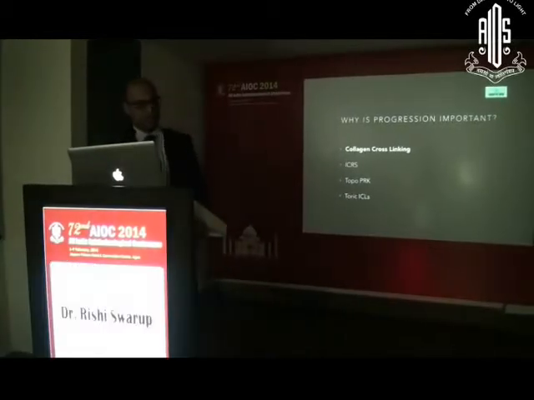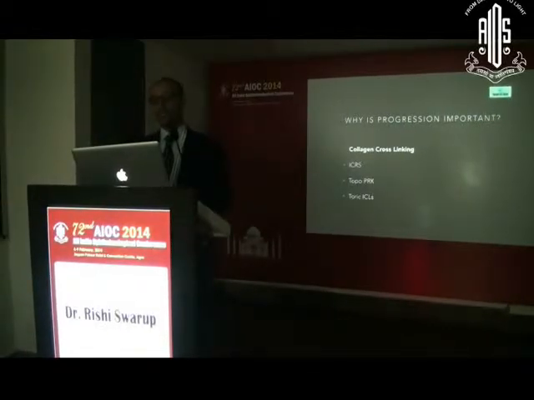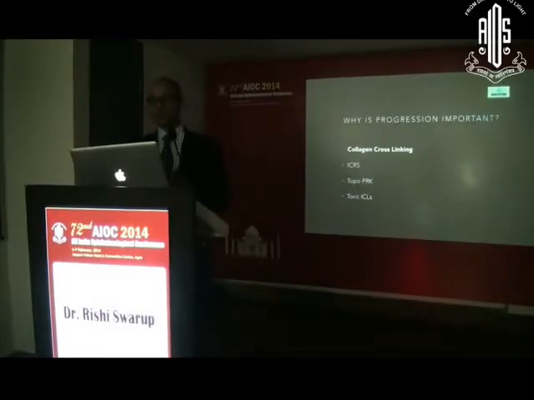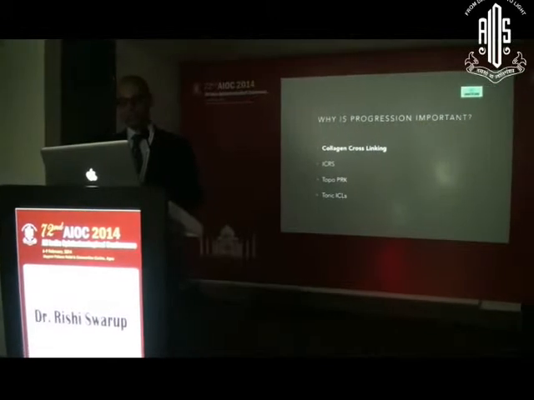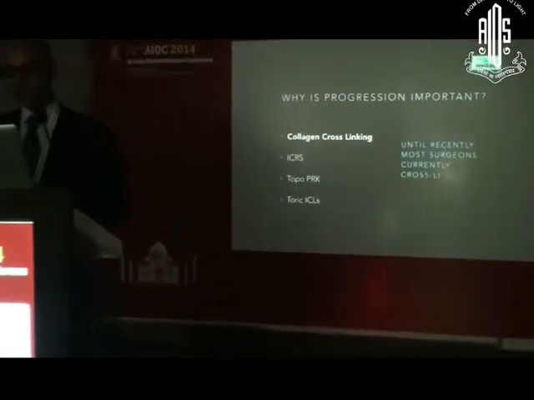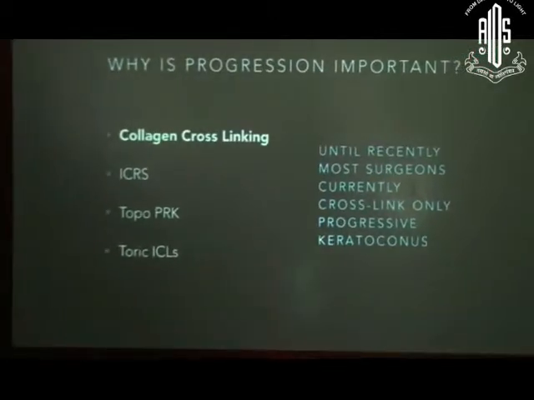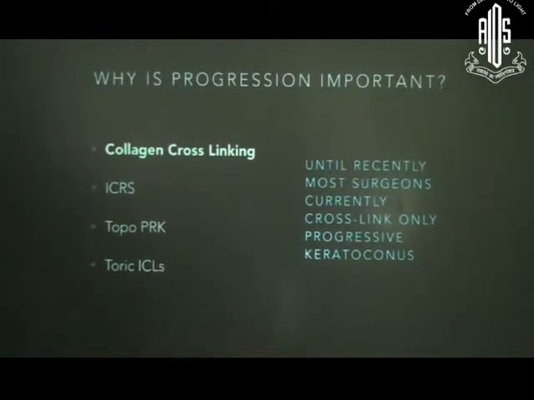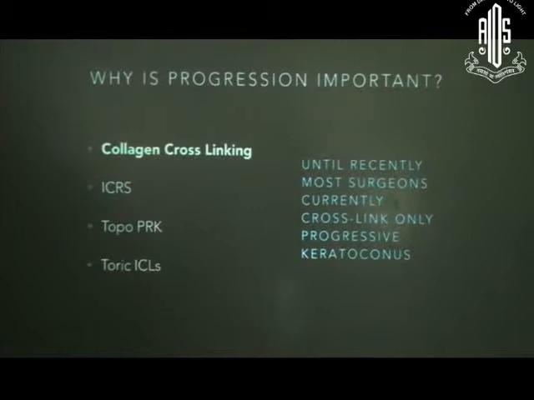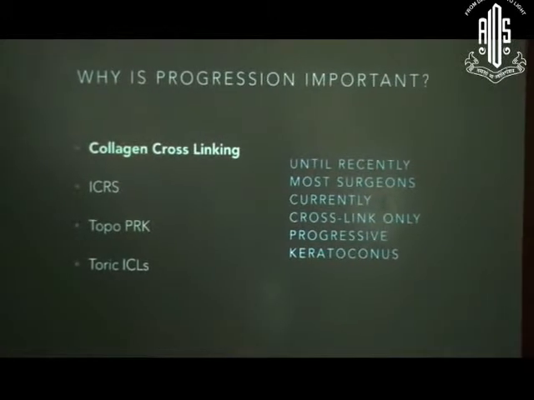And I think that evolution has happened since 2000 because of cross-linking largely. And then you have these other new measures like intrastromal segments, topography-guided surface ablations which are combined with cross-linking, and of course ICLs. Until recently, most surgeons were cross-linking only progressive keratoconus. So that is the reason it is important to understand progression, because you had to document progression to be able to cross-link.